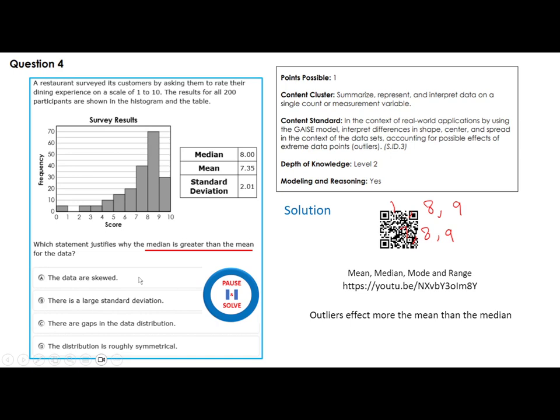So the answer here is: an outlier affects the mean more than the median, and that would be the answer, the data are skewed. There is a large standard deviation? That has nothing to do with this. There is a gap here? That has nothing to do with this. The distribution is roughly symmetrical? That's not symmetrical, so that's not a good answer either.